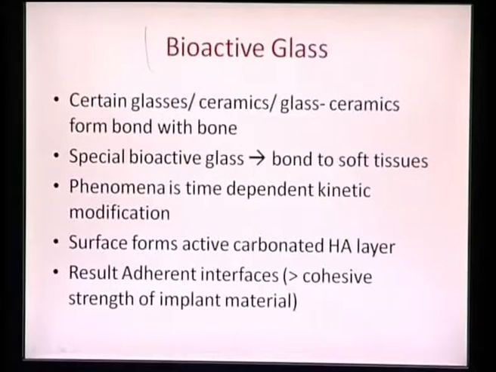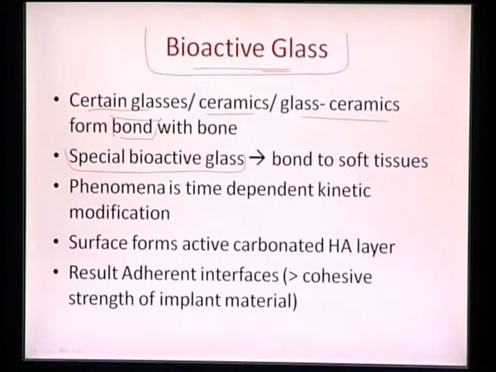And one more way of classifying the material is, apart from the porous materials and the inert materials, there is another class called bioactive glass. These certain glasses or ceramics or glass ceramics, various classes of this bioactive glass, can form a bond with the bone, and there are some special bioactive glasses which can even bond to soft tissues. So we have our hard tissues, and we also have soft tissues, so we can have some bioactive glasses which are highly special, so they can bond even to soft tissues.